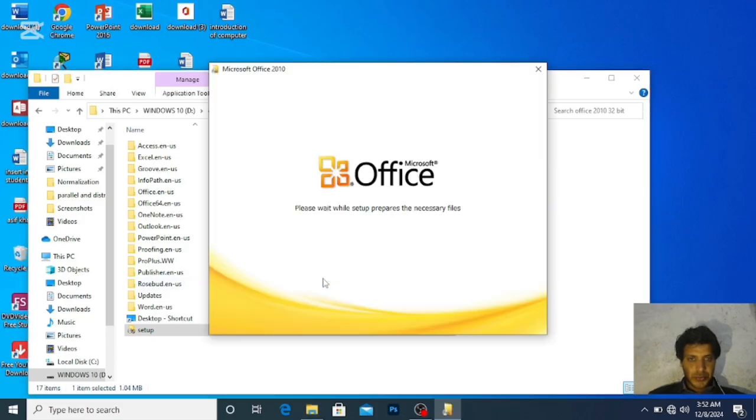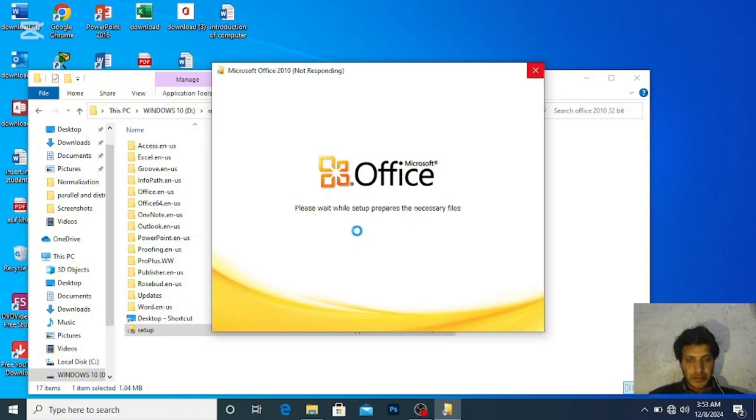Do you want to allow this app to make changes to your device? Yes. Let it show; it takes some time to pop up. It shows a message: Please wait while setup prepares the necessary files. It prepares the files for the setup. So keep waiting.